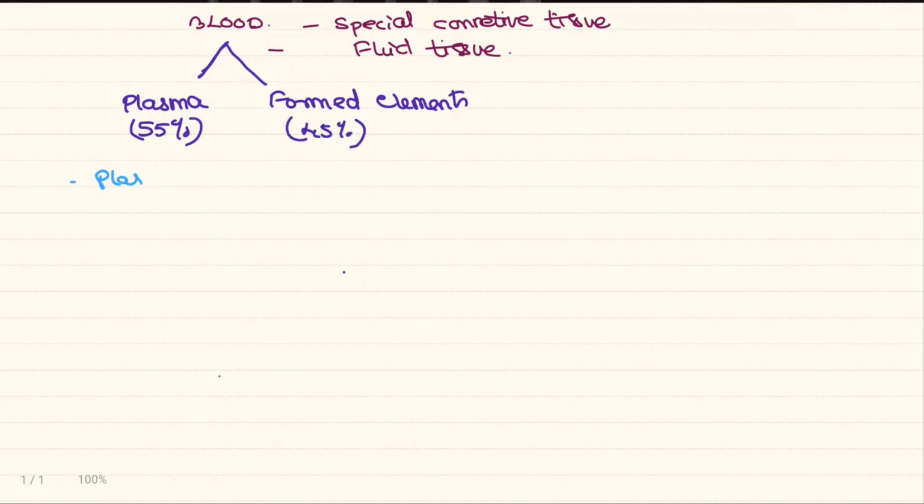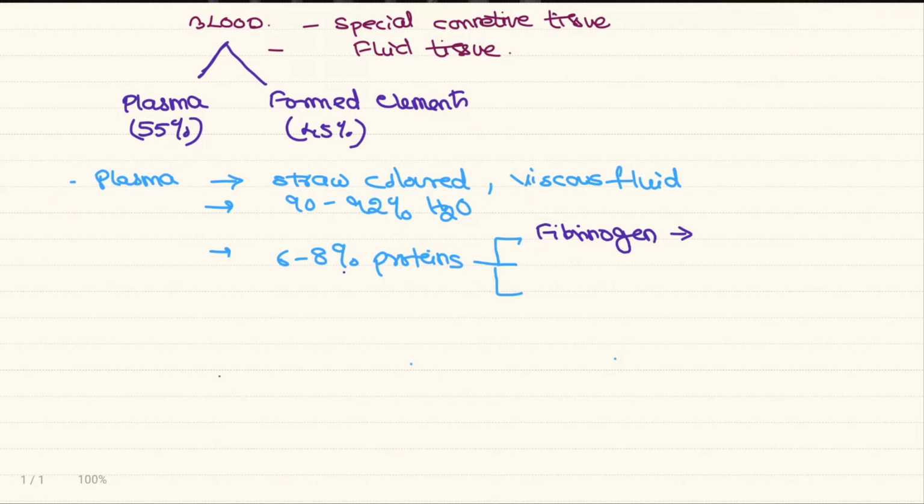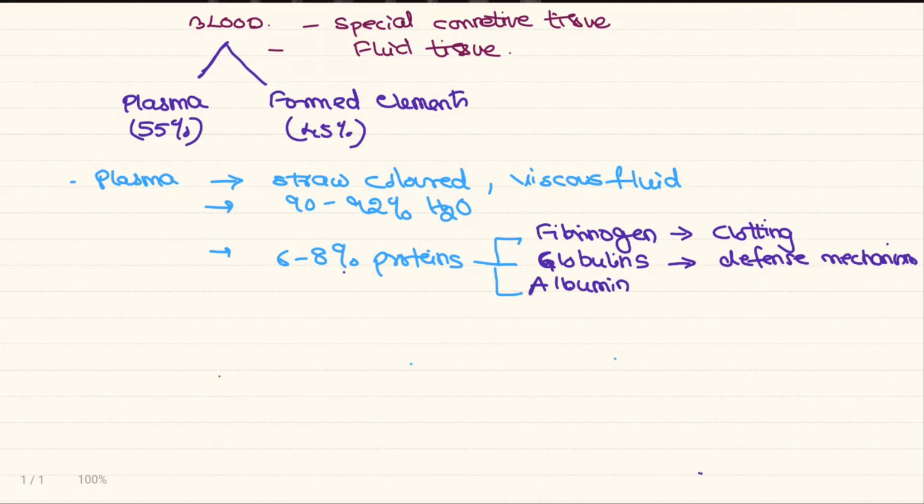Let's see about the plasma. Plasma is a light yellowish or straw-colored viscous fluid which consists of 90 to 92% water. Proteins account for 6 to 8% of the total plasma, and there are three major types of proteins in the plasma. The fibrinogen is responsible for clotting. The globulins form the immunoglobulins and are responsible for the defense mechanism. The most abundant protein in the blood plasma is albumin, responsible for osmotic balance.